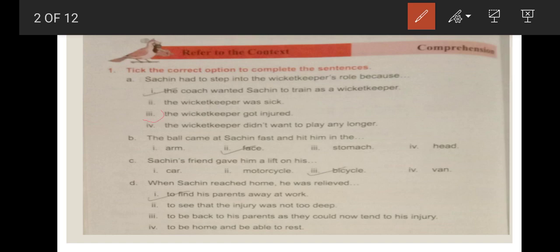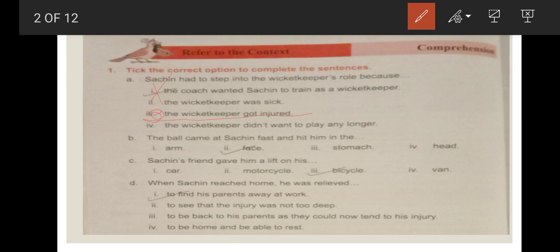C, the third one. You take down this as a right one. The wicket keeper got injured. Don't write this. Okay. You just write down the wicket keeper got injured. The wicket keeper got injured, so he was sent out of the game.